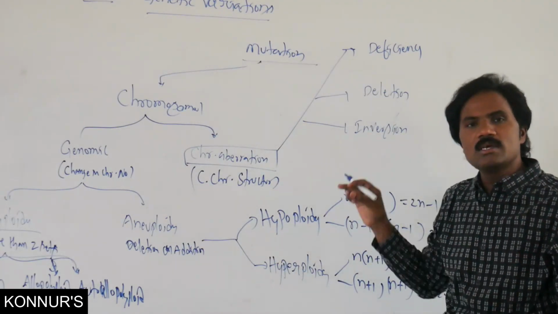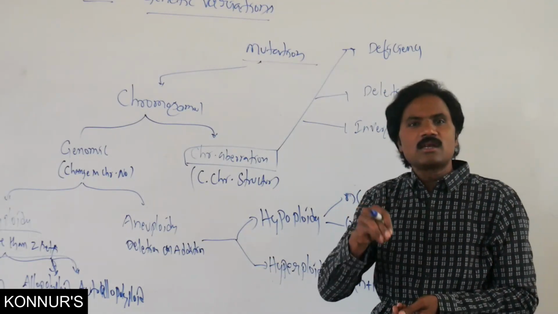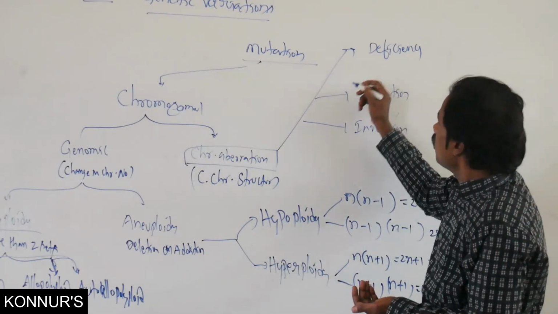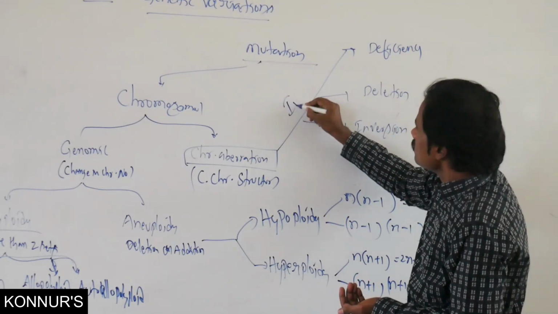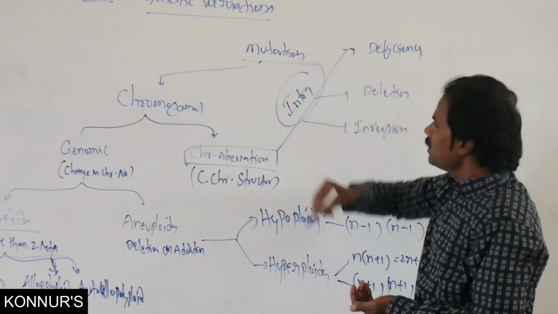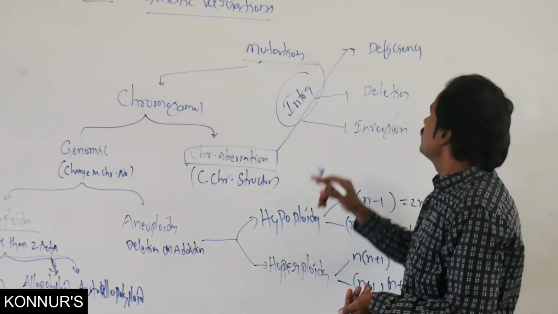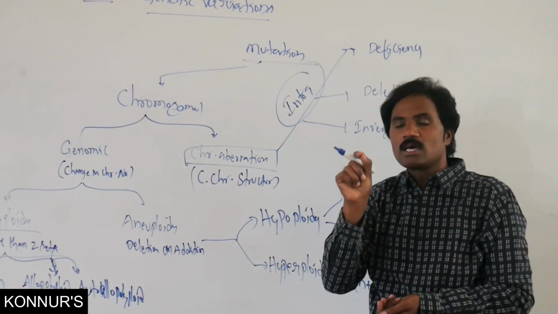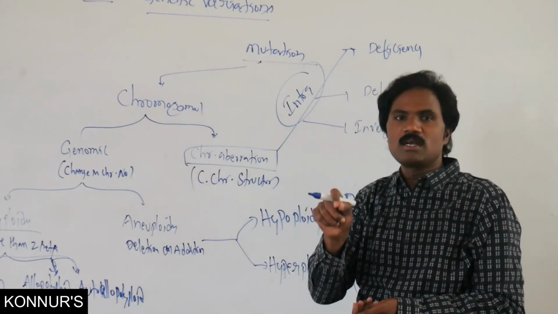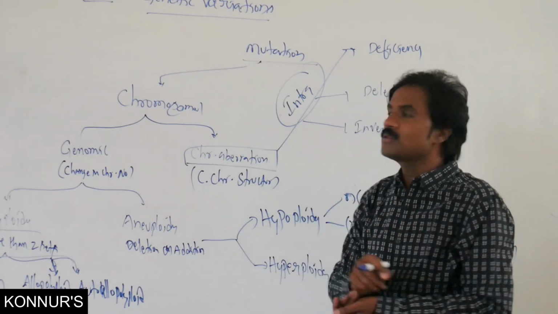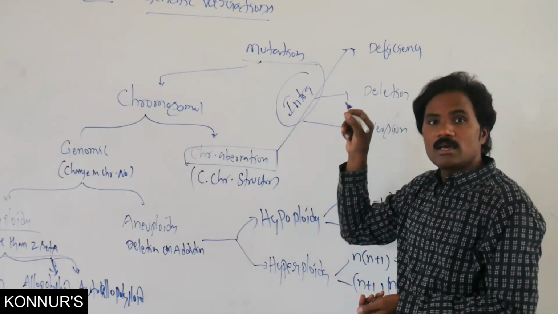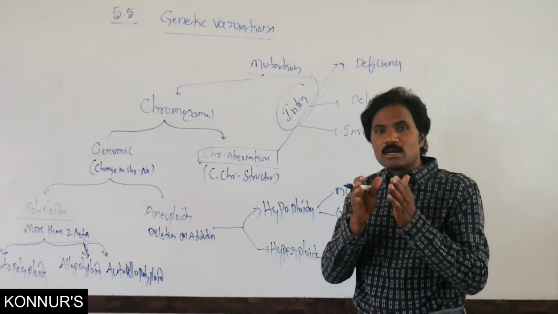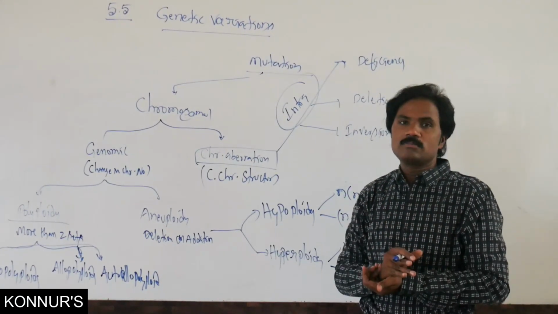All these three represent intrachromosomal aberration. Deficiency is loss of a segment in the terminal part of the chromosome. Deletion is loss of an intercalary segment, the middle part of the chromosome.